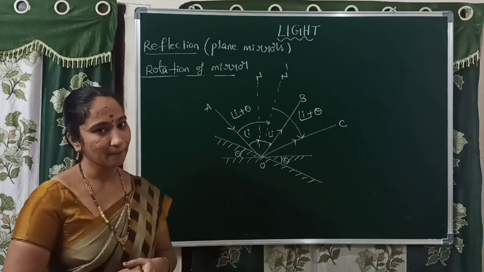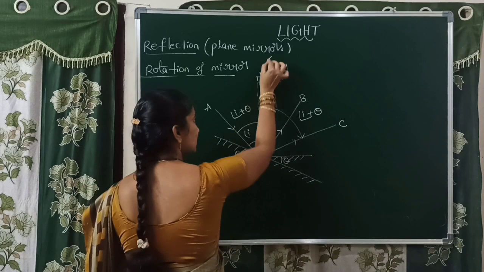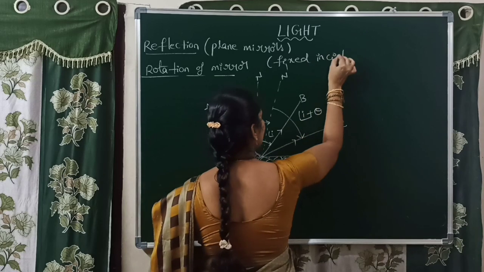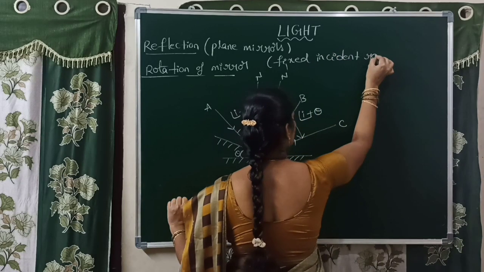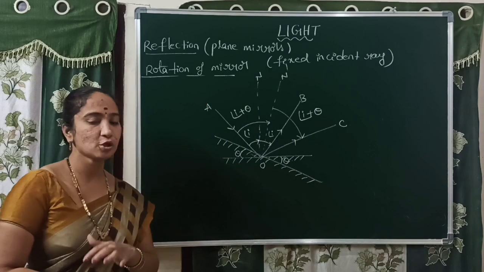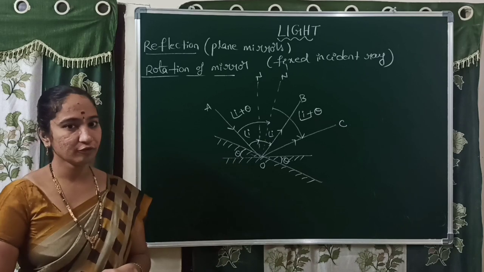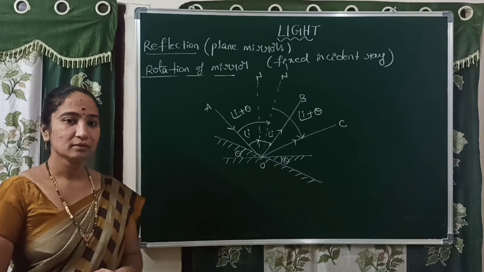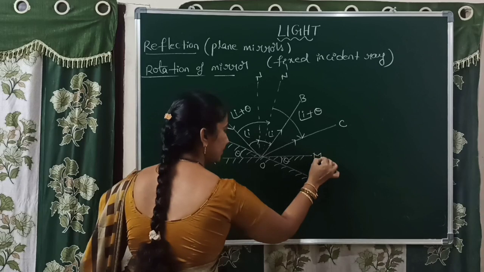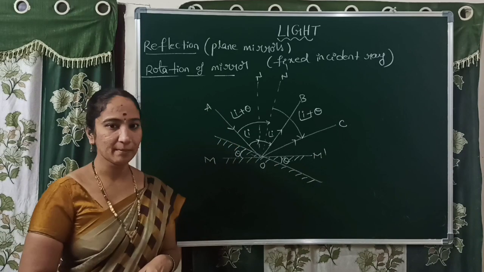In which situation does it happen? It happens under two conditions. In the first condition, for a fixed incident ray, fixed incident ray means no change in the incident ray. The incident ray is kept fixed. Only the mirror position changes with the angle theta. Observe the figure carefully. Before rotating, the position is M dash. I repeat, before turning the angle by theta, the position is M dash.